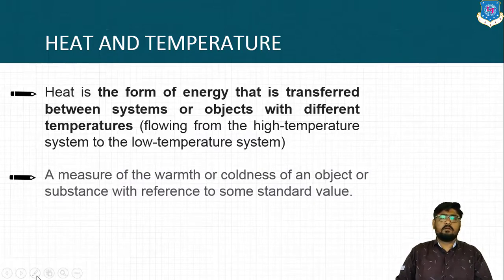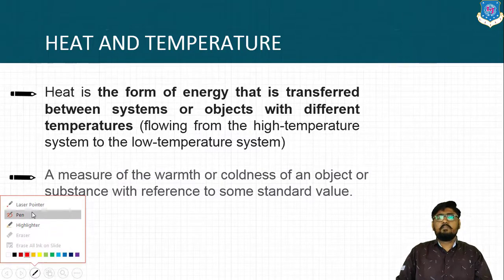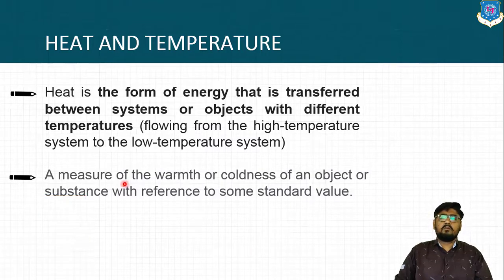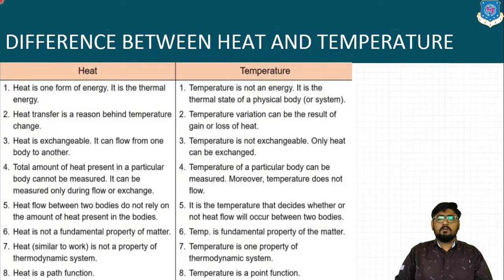Heat is nothing but a form of energy and temperature is nothing but a measure of warmth or the coldness of an object, okay, with respect to some reference values. So let us talk about the difference between heat and temperature. So whenever we talk about heat, we know that heat is an energy. So heat is one form of energy. It is a thermal energy.